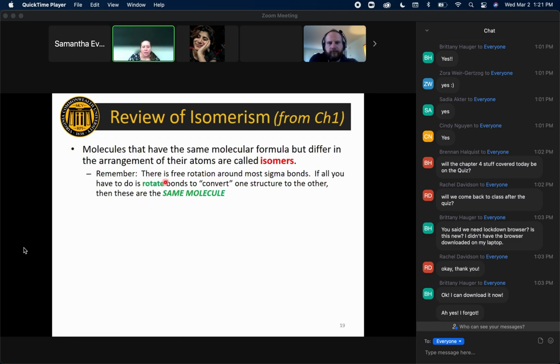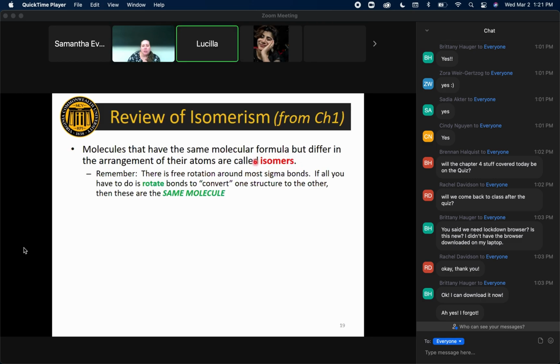I'm going to bring you first all the way back to chapter 1, where I first introduced isomers. And just a reminder, isomers are molecules that have the same molecular formula, but they differ in the arrangement of their atoms.